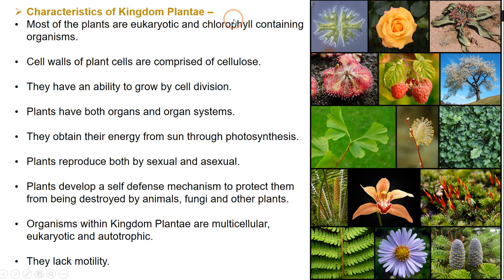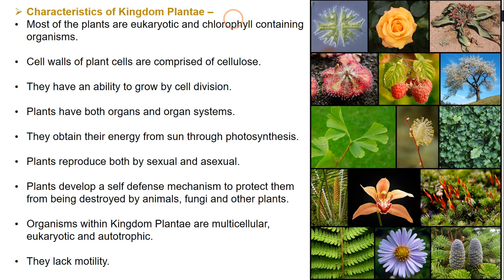The first characteristic is that most of the plants included in this kingdom are eukaryotic and chlorophyll containing organisms. Now what do you mean by eukaryotic? Eukaryotic organisms means that the cells of these organisms have a well developed nucleus which is enclosed in a nuclear envelope. Other than that, it also has other membrane bound cell organelles. So the plants are eukaryotic and they are chlorophyll containing organisms.